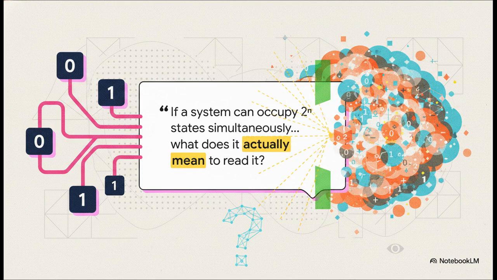So, what does it actually mean to read the result? And why can't we just read all of those amplitudes directly? Understanding the transition from classical bits to quantum states means wrestling with this exact mind-bending limitation of measurement. It is the unresolved quantum horizon, and frankly, it's where the future of information truly begins.